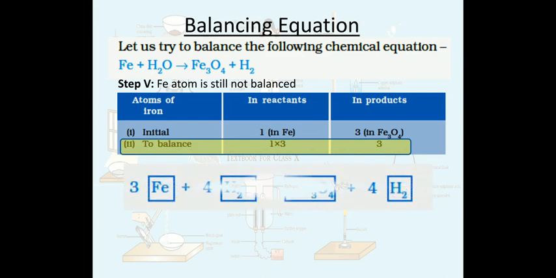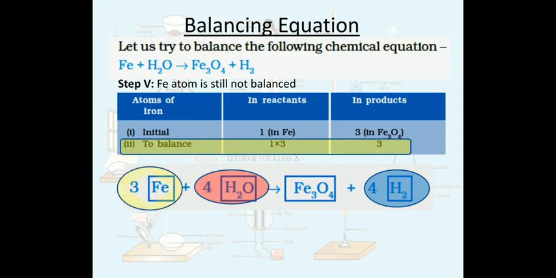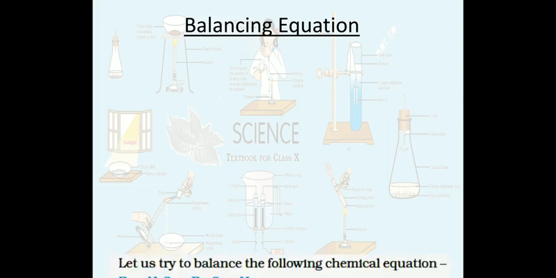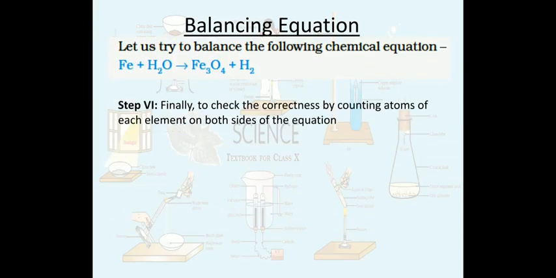Okay, so what we have done, we have made a change like this. The iron is multiplied by 3. This is the first balancing change. This is the second balancing change to balance the hydrogen, and this is the third one to balance the iron. Now move on to the next step.